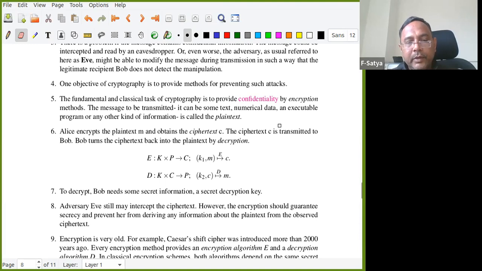Decoding is the reverse. Now again some key, K2, and now that is the ciphertext. So I will decrypt, and now it will get the plain text back.